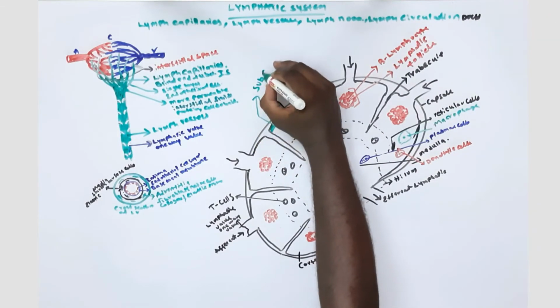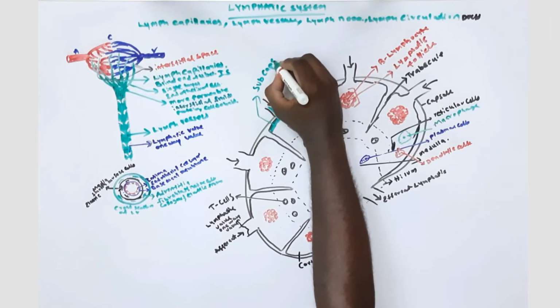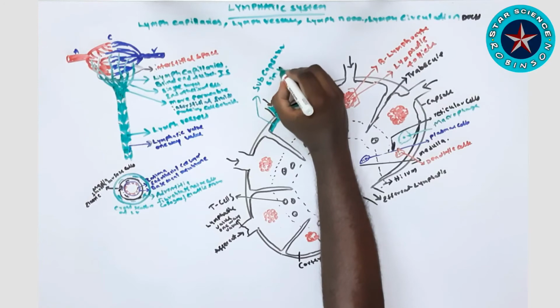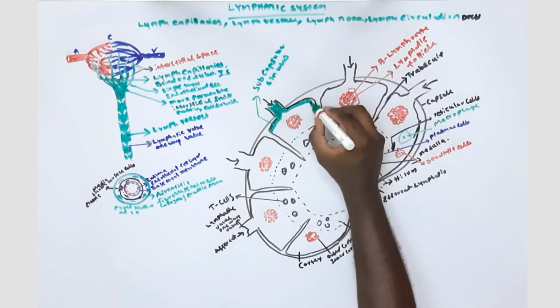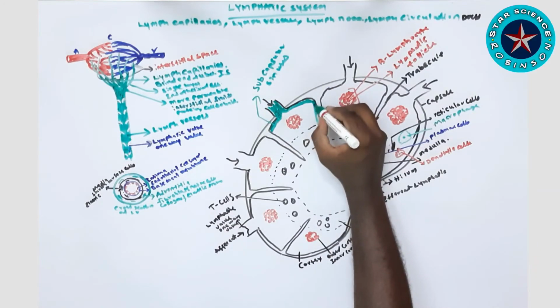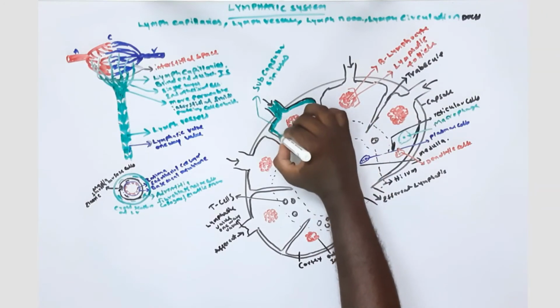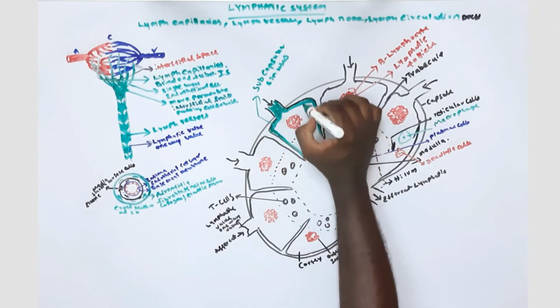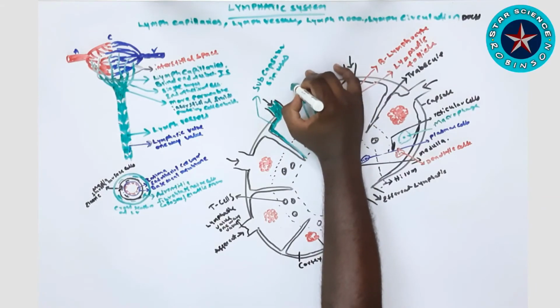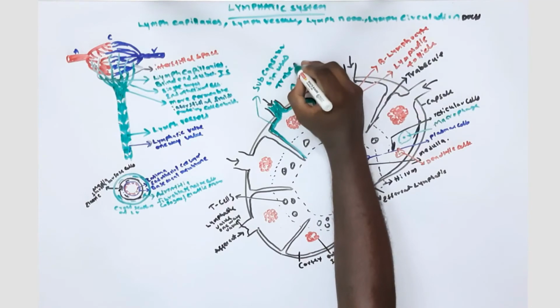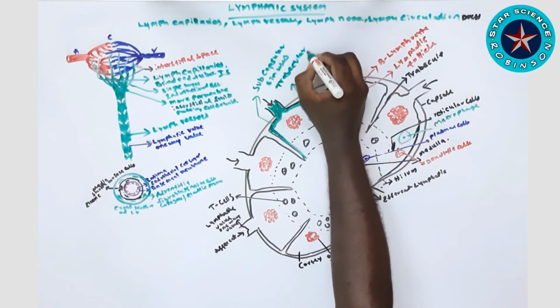When it enters from the afferent, that place is called the subcapsular sinus. And when it turns from the upper part to the inner part through the side of the trabecula, there it is called the trabecular or cortical sinuses.